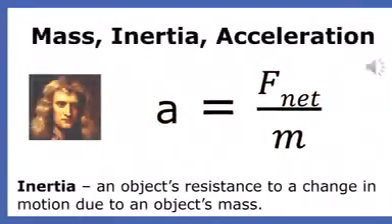Newton's second law also tells us that the more mass a body has, the more difficult it is to accelerate. An object's resistance to a change in motion due to its mass is called inertia. Inertia and mass are directly related. A body with 10 times the mass of another body will have 10 times more inertia and be 10 times more difficult to accelerate.